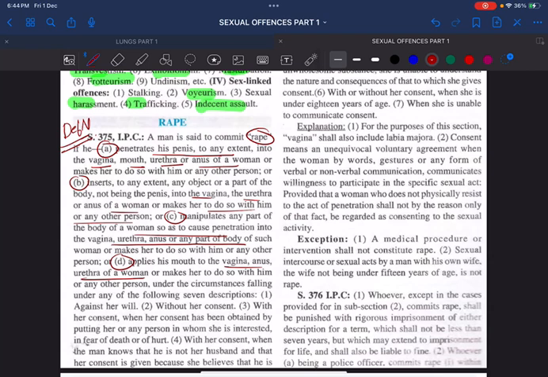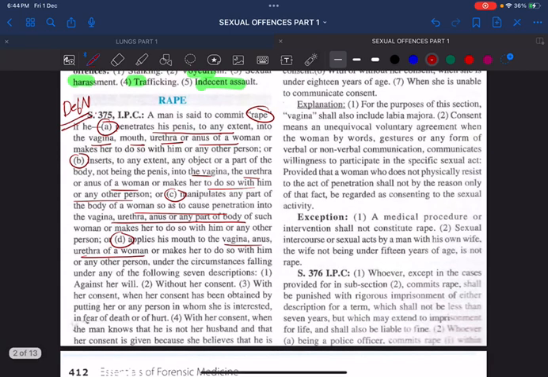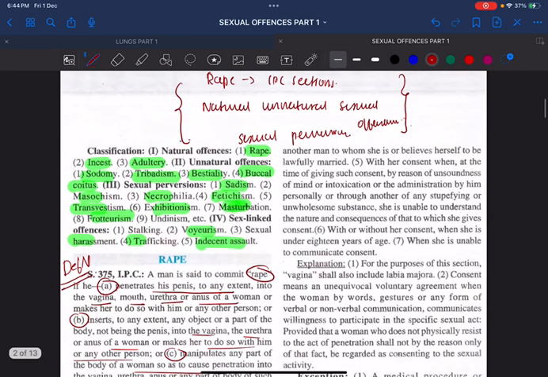So these are the 4 components you have to explain in the definition of rape. This can be against her will, with her consent or without her consent, or with her consent provided she is in some coma or under some intoxication state. Or when she is not able to give consent, for example under 18 years of age, or when she is unable to communicate consent, for example less than 7 years. So these are the definitions of rape. All these components come under the definition of rape, which is defined under section 375 of Indian Penal Code.